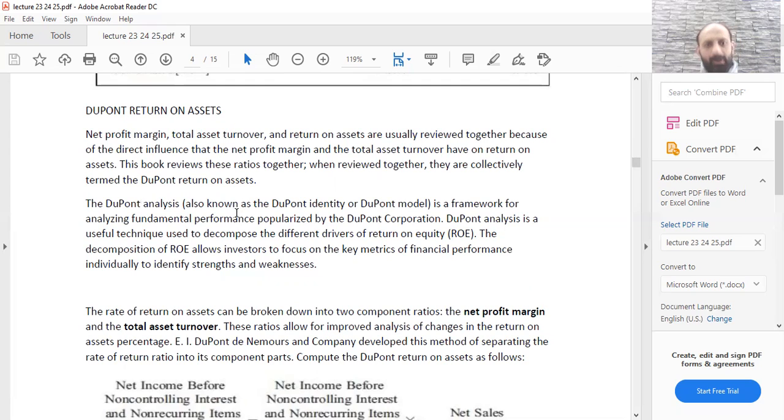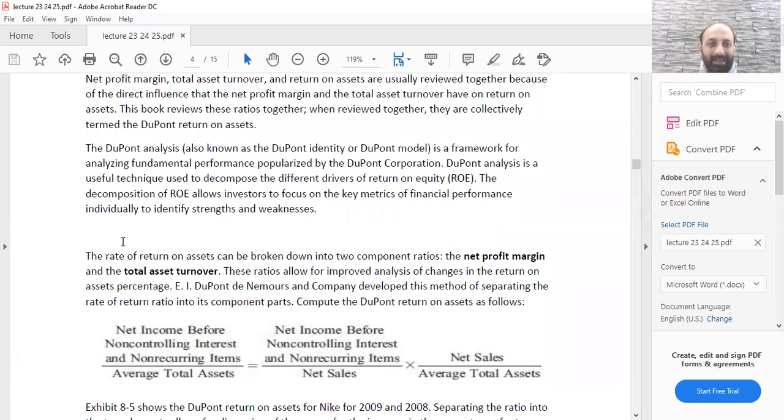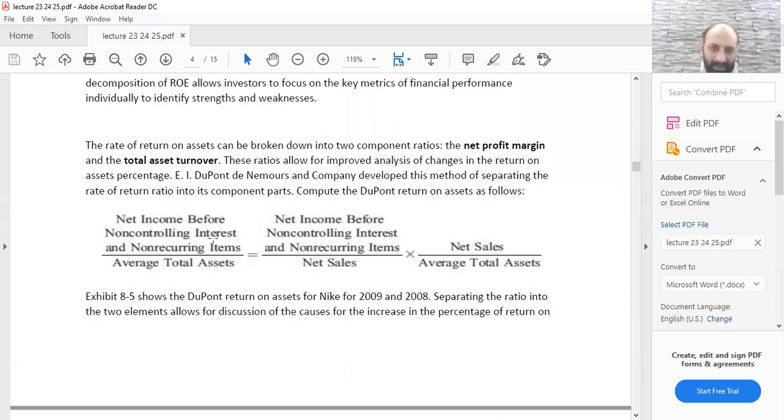The DuPont analysis, also known as the DuPont identity or DuPont model, is a framework for analyzing fundamental performance popularized by the DuPont Corporation. DuPont analysis is a useful technique used to decompose the different drivers of return on equity. The decomposition of ROE allows investors to focus on key metrics of financial performance individually to identify strengths and weaknesses. Now, what is the formula for DuPont analysis? This is your one ratio, then your second ratio, and your third ratio.